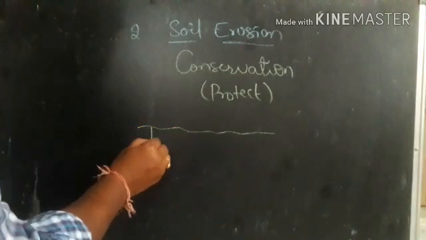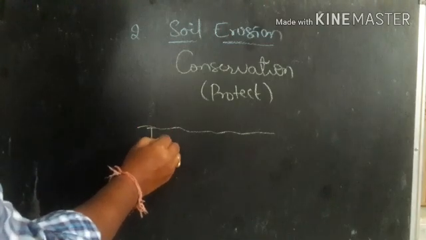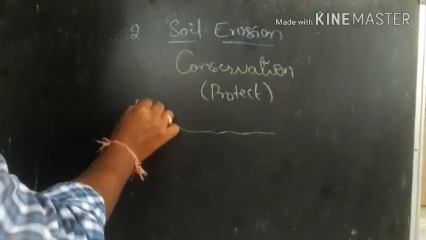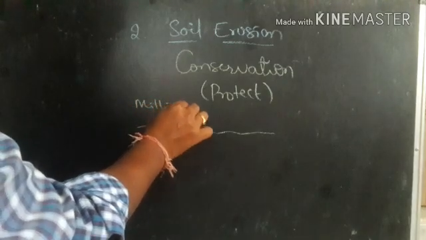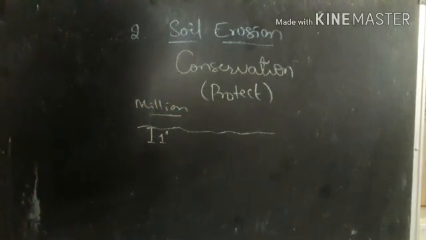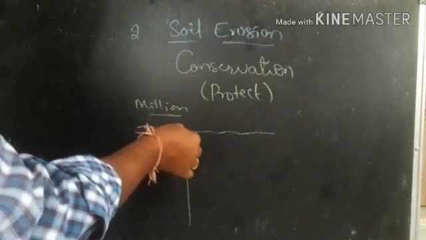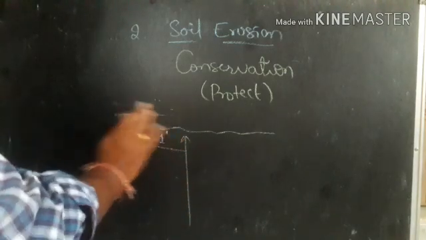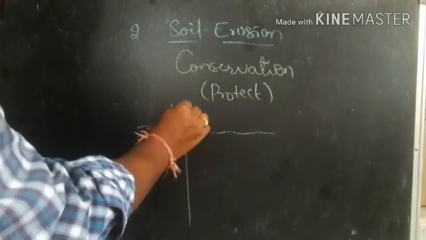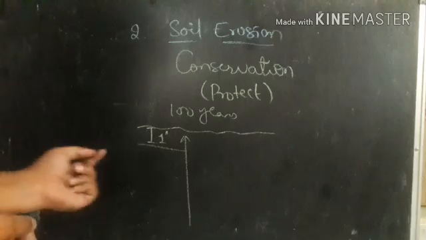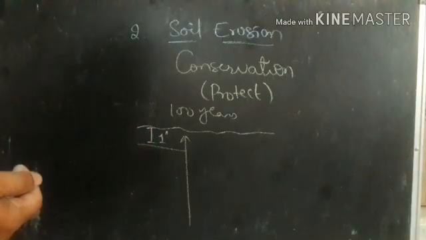If this is the 1-inch top layer of the soil, for the formation of a 1-inch top layer it takes millions of years, right? It takes some millions of years from top to bottom. Say, for example, it takes 100 years for the formation of 1 inch of soil at the top layer.